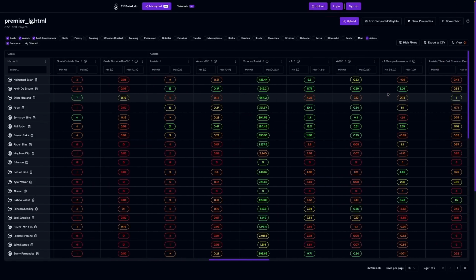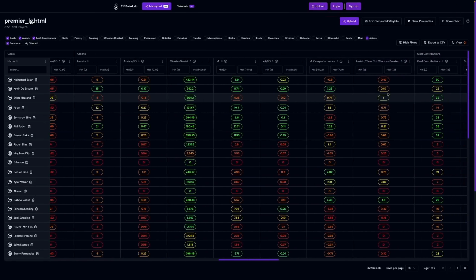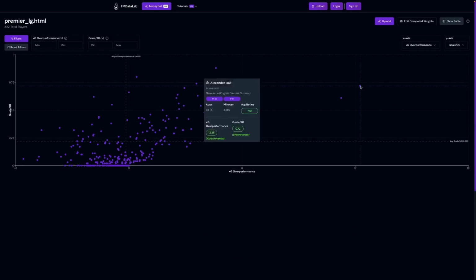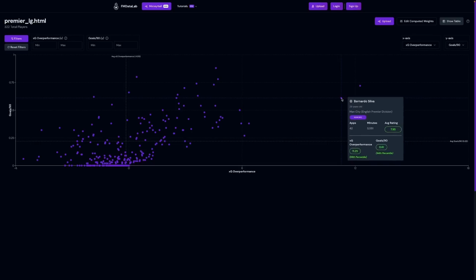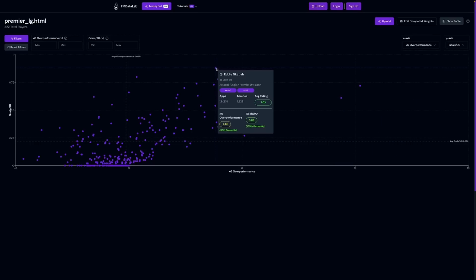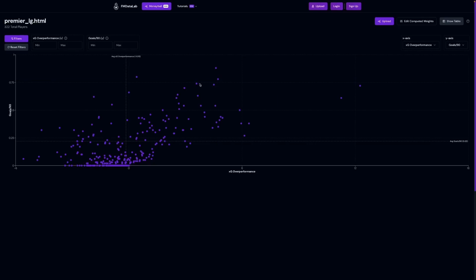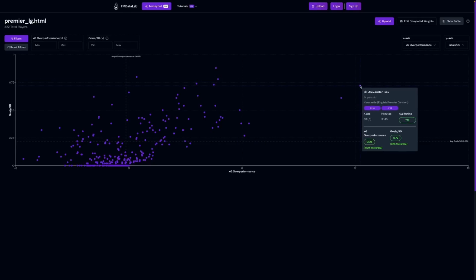Now at this point it is important to note that FMDataLab's Moneyball tool isn't some sort of hack that will magically uncover the best players for each role or position. Rather, it's a tool to assist with player performance analysis and recruitment, helping you determine if a player's stats align with your playing style or are undervalued compared to their performance.